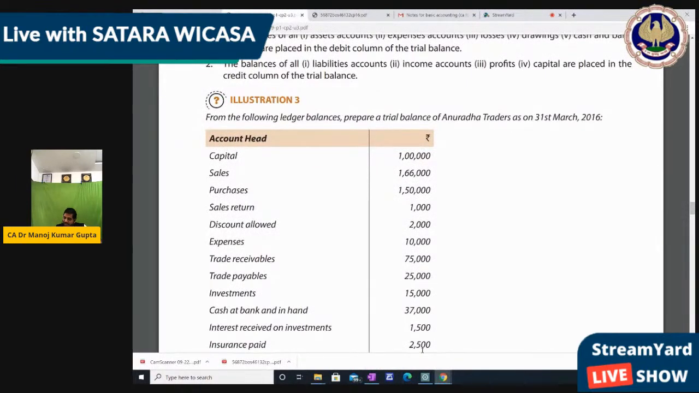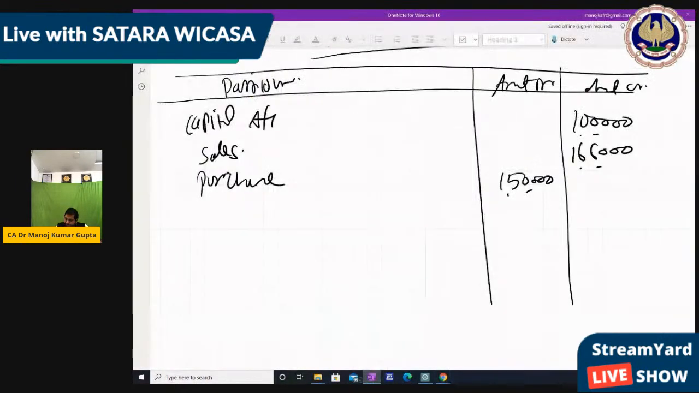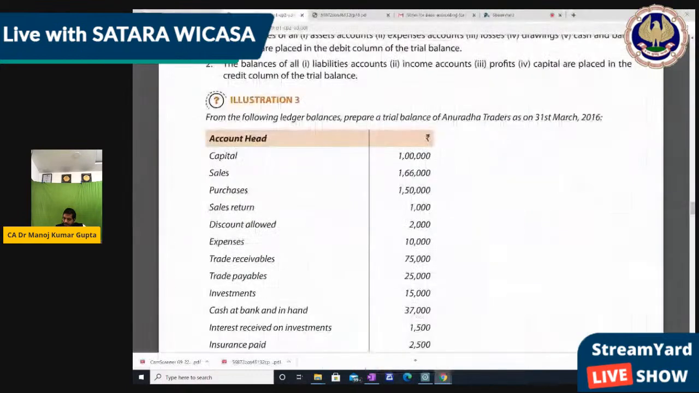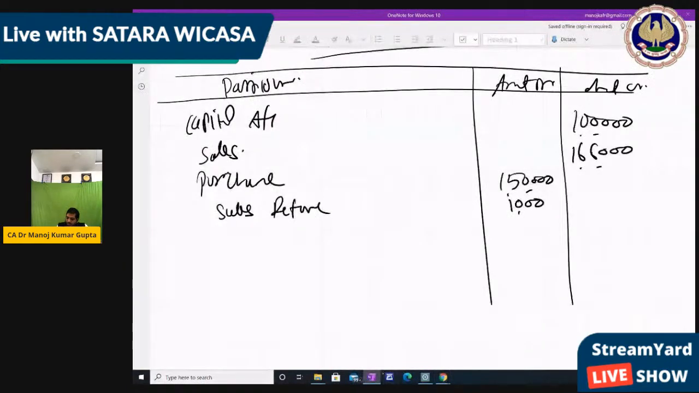Purchase 1,50,000, sales return 1,000. Sales have a credit balance, so sales return has a debit balance, definitely. Then discount allowed 2,000. Now discount allowed means expenses, so expenses have a debit balance.